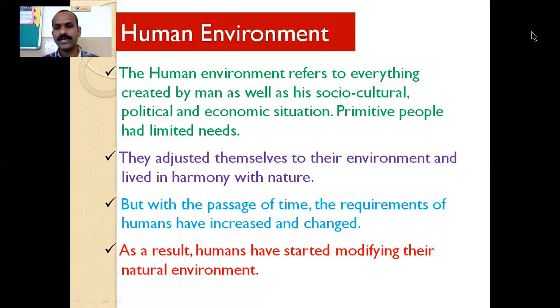That forests are reduced, the land is made available for human settlements as well as agriculture. Yes, because demand is increased for agricultural produce. So to meet that demand, forests are reduced and they modify the natural environment. They cut the trees and the land is made available for agriculture. The land is also made available for the construction of roads after cutting the trees, we can see. So these modifications in the natural environment are made by humans.